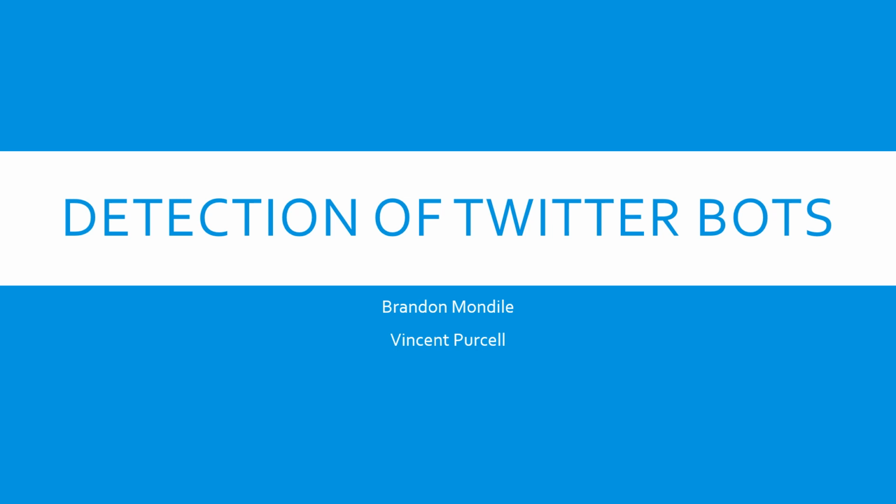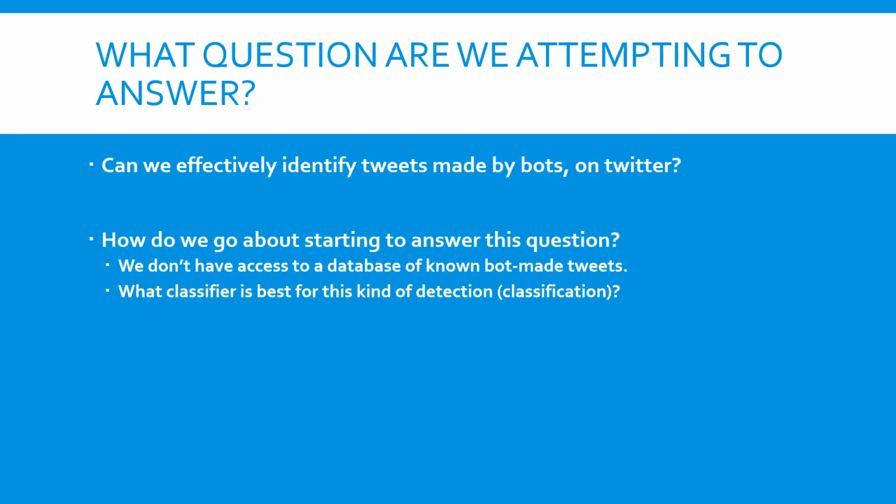For our project, we are exploring strategies and techniques for detecting Twitter bots. So what question are we trying to answer? Can we effectively identify tweets made by bots on Twitter? And how do we go about starting to answer this question? We don't have access to a database of known bot-made tweets, so we'd likely have to make that dataset ourselves. And can we identify what classifier is best for this kind of detection?